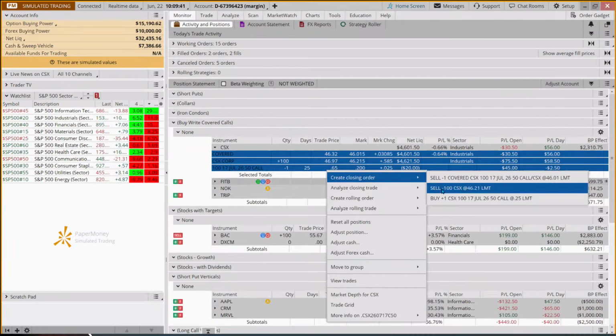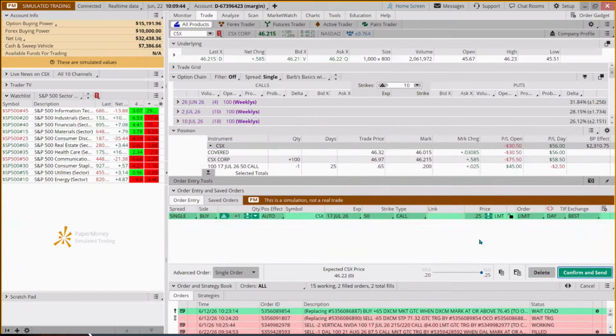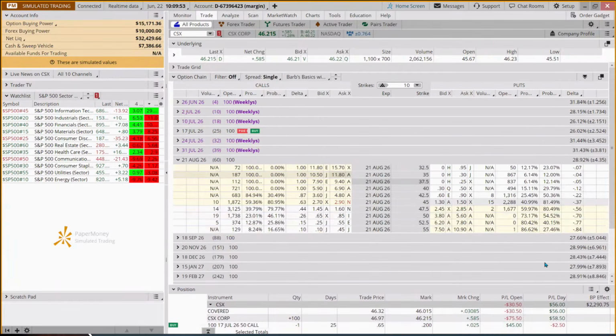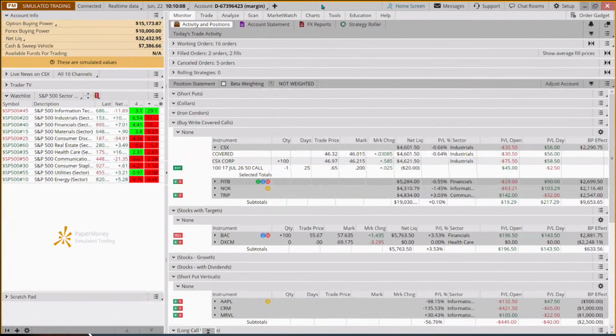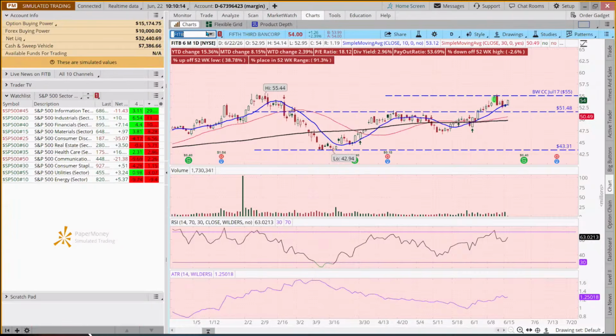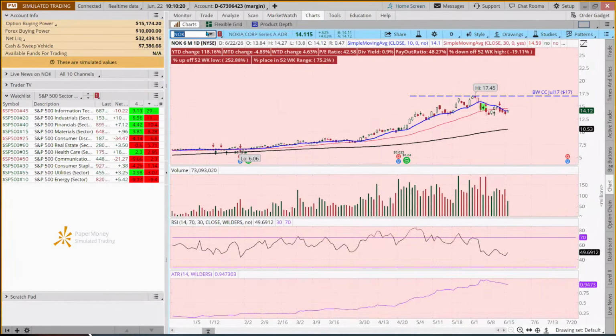create a closing order, and we just want to buy back that call. So if we can buy that back for 20 cents, we'll buy it back. And the intention is to sell another call when it rallies. Okay, and then when we have sold that call, we'll go back in and reinstate the stop. Now, we also have one on Fifth Third Bank, and that's kind of ticking along just as we were intending it to. Nokia, we bought it here.